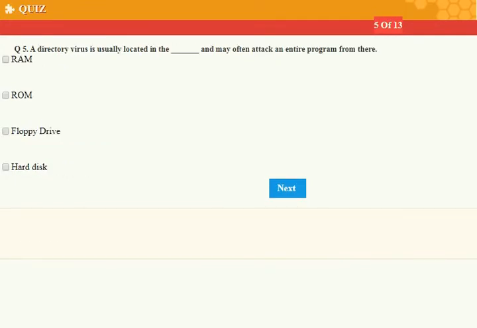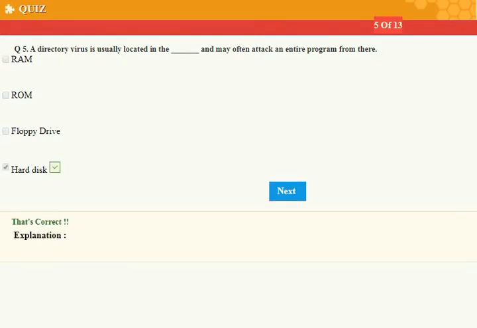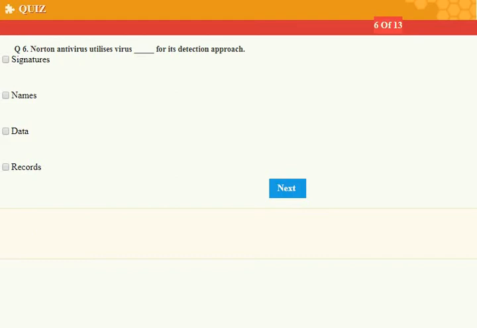A directory virus is usually located in the dash and may often attack an entire program from there. Norton Antivirus utilizes virus dash for its detection approach. Signatures. Virus signatures.